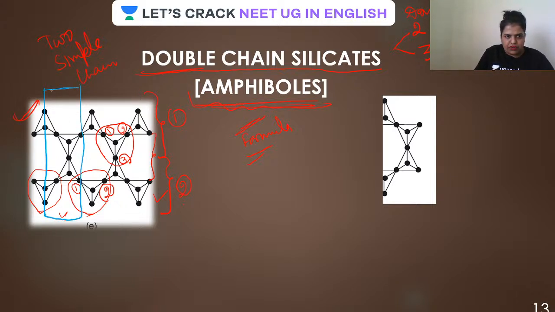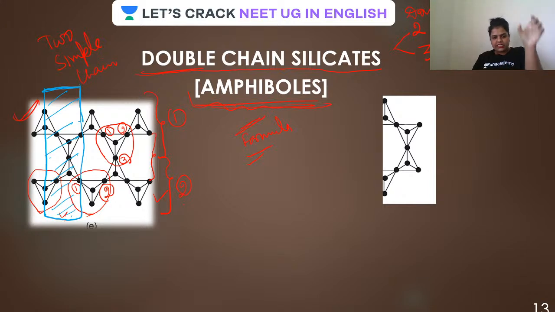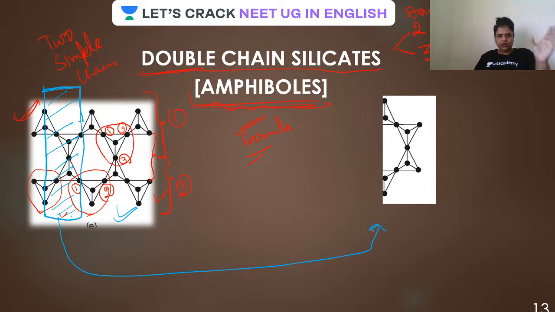Keep your eyes on the screen, then only you will be able to learn it properly, guys. So don't you think that this unit is being repeated again and again? We can suppose the entire structure is cut like this. If you go on adding this particular unit, you will get a structure like this. So we have put this cut portion separately here, so that we can deduce the formula very easily.